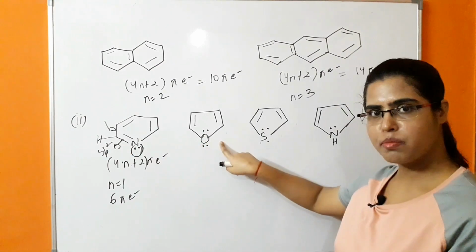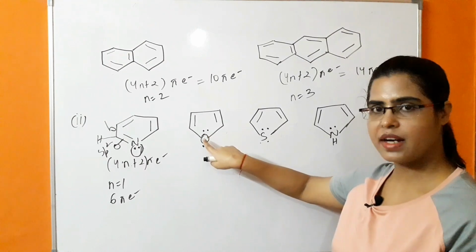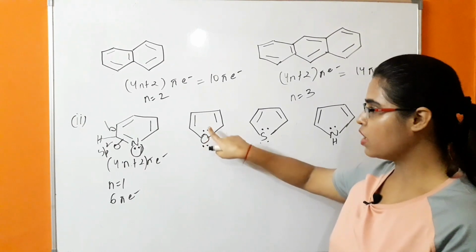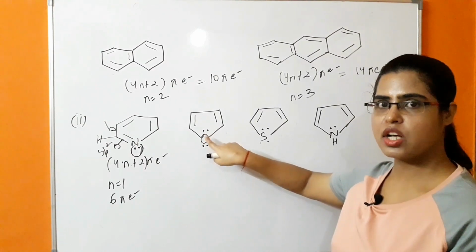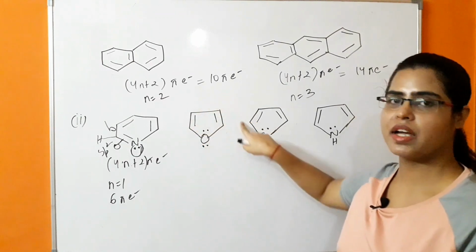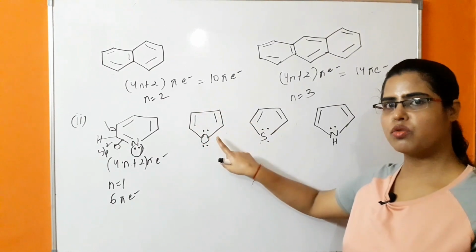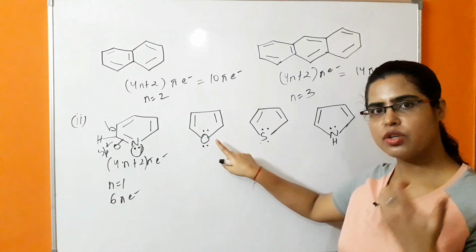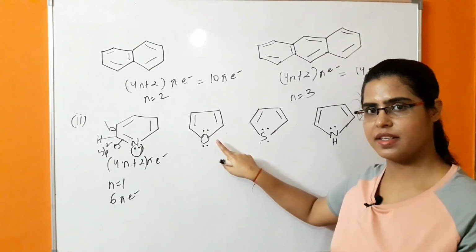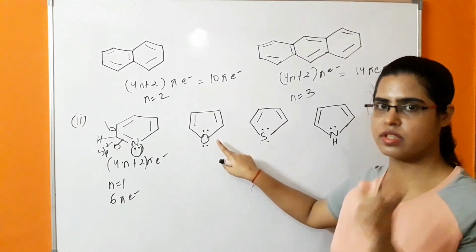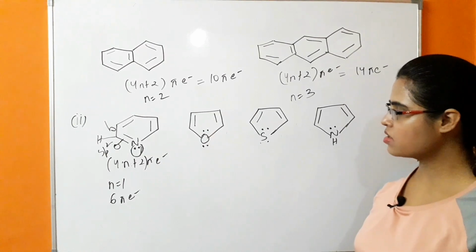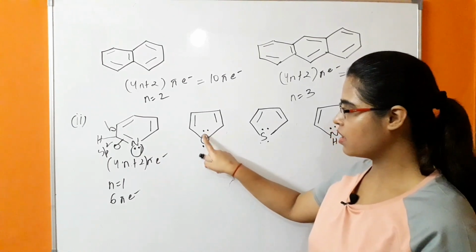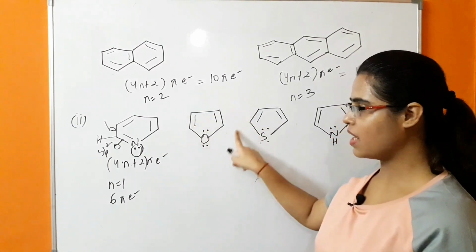There are two lone pairs present in the heteroatom, that is oxygen. One of the lone pairs is in conjugation with these pi bonds. It means one of the lone pairs is contributing towards the aromatic sextet. It means a 6 pi electron system. So what is happening in this case? One of the lone pairs is contributing towards the aromatic sextet.